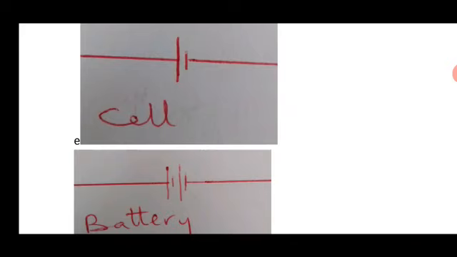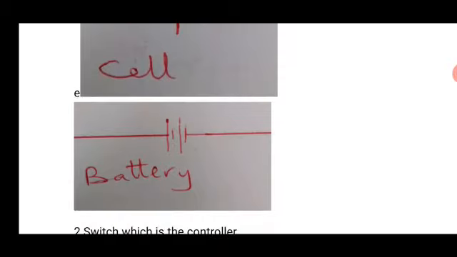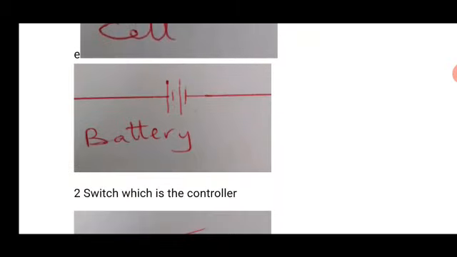When you connect two or more cells, then you have a battery. As you can see here, the cells are arranged in series to one another. The negative end of one cell touches the positive end of the other cell, and the two of them function together to produce greater EMF, that is greater electromotive force.